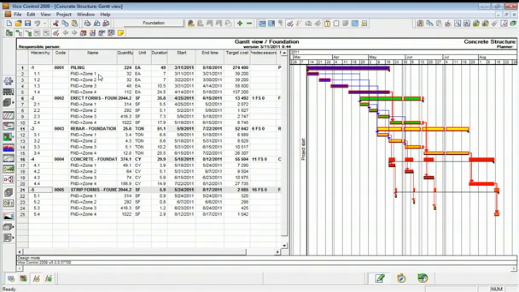So instantly we have zone 1 through 4, and instead of having 224 piles with just a duration of 49 days, we've now split it so that we've got the number of piles per location, and the duration is based on that more accurate quantity.